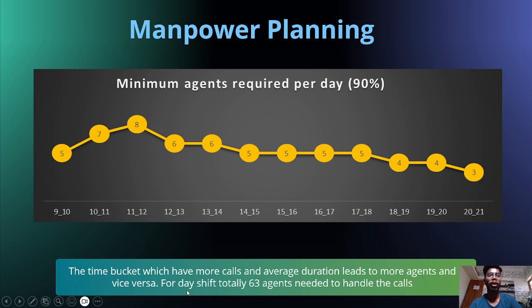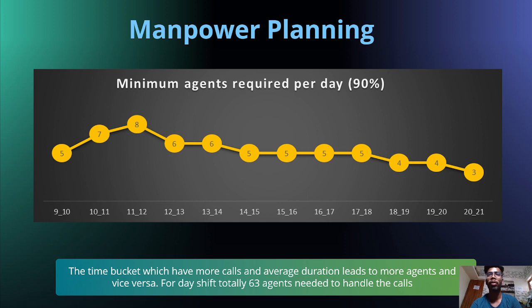In total, for the day shift from 9 a.m. to 9 p.m., we need 63 agents. So for 9 a.m. to 9 p.m., we need 63 agents in total to handle all the calls that arrive at the ABC company.